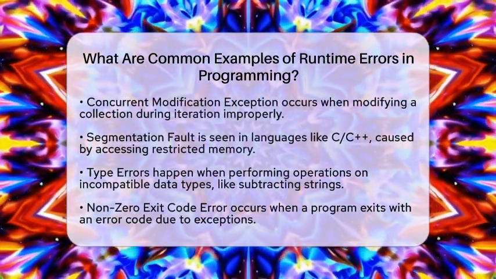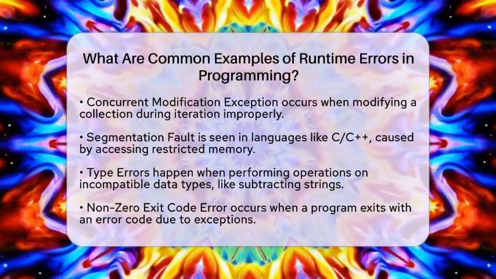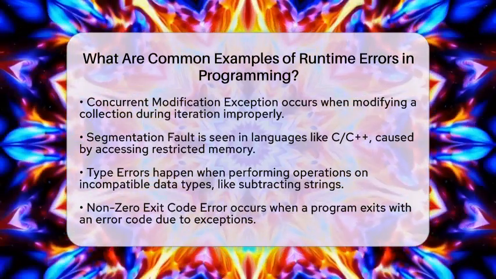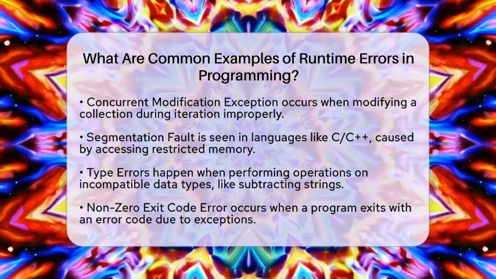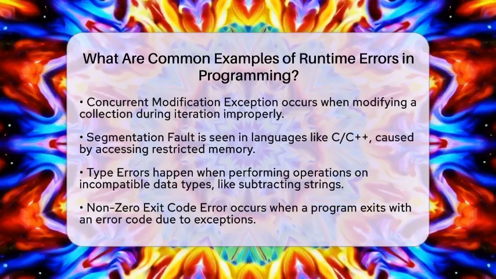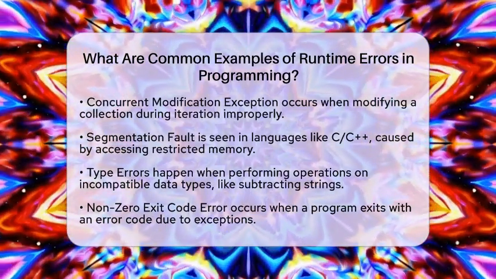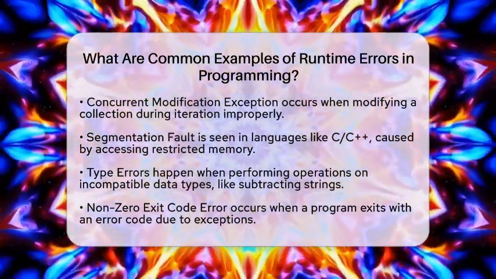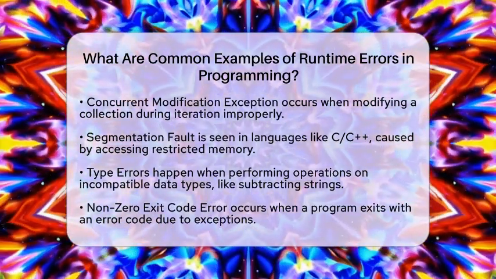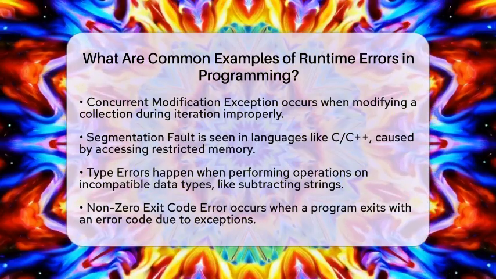The no such element exception can be frustrating as well. This happens when you try to access elements beyond the available data, like calling next on an empty iterator. The concurrent modification exception is another runtime error that occurs when you modify a collection while iterating over it in a way that is not permitted.